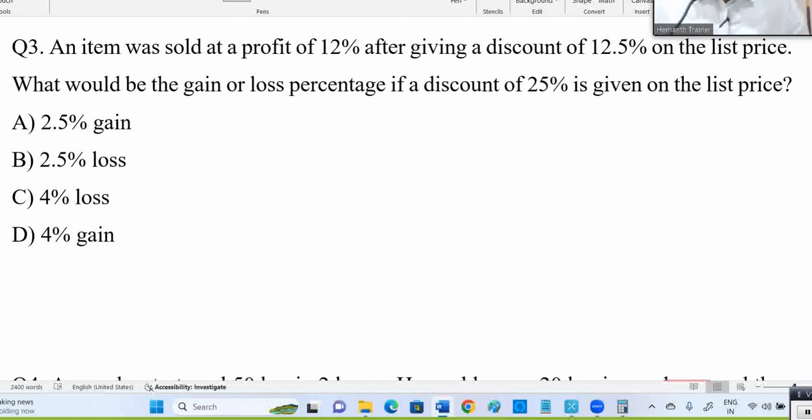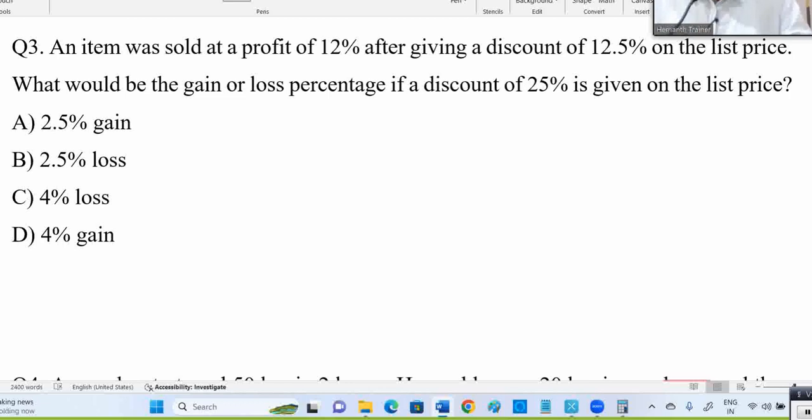Now here they are asking about what will be the profit or loss if you give 25% discount. When you are giving 12.5% discount, you are getting profit 12%. But suppose same product, if I give 25% discount, whether I get profit or loss, if it is loss, what percentage it is? If it is gain, what percentage it is?